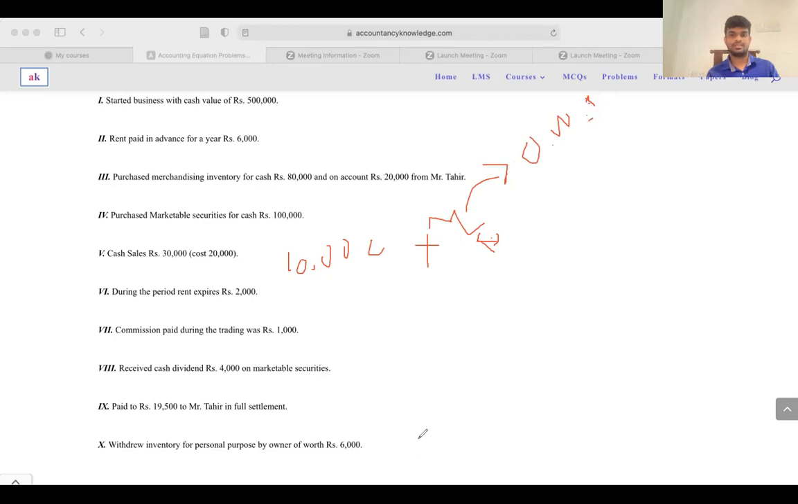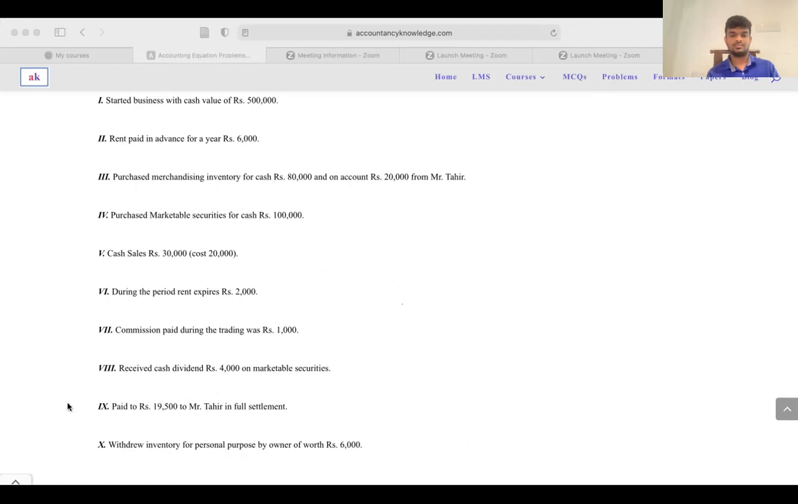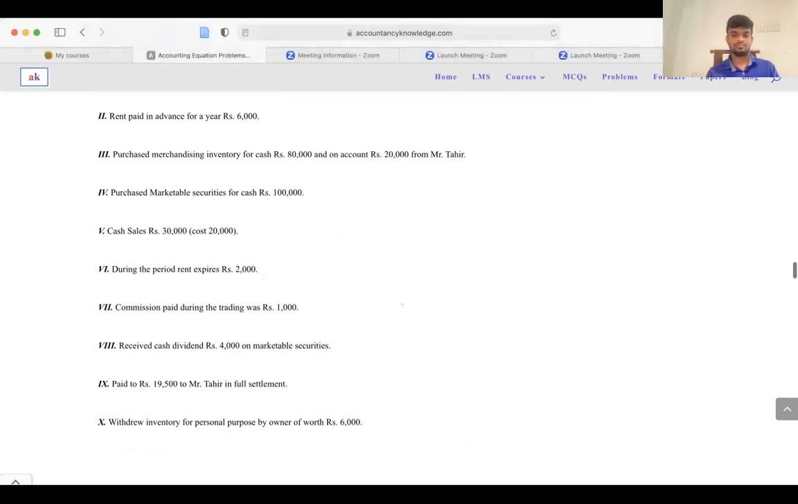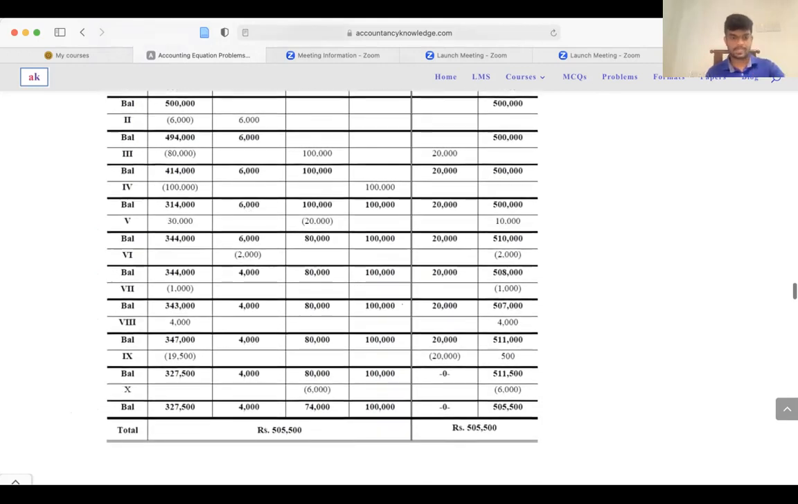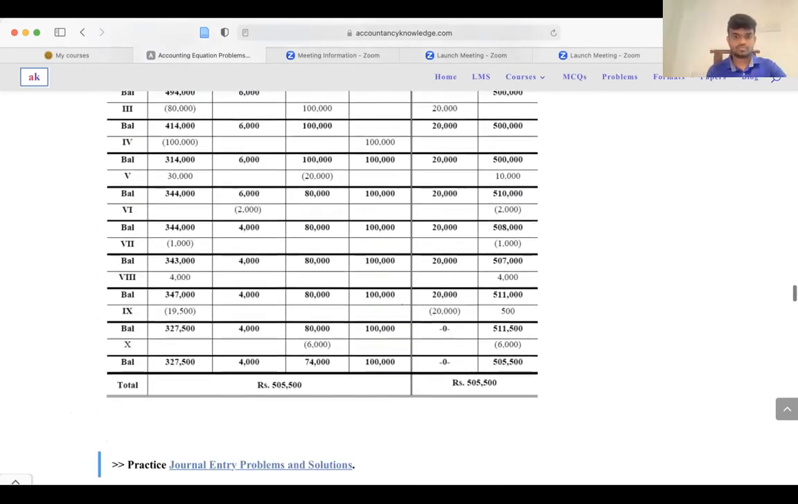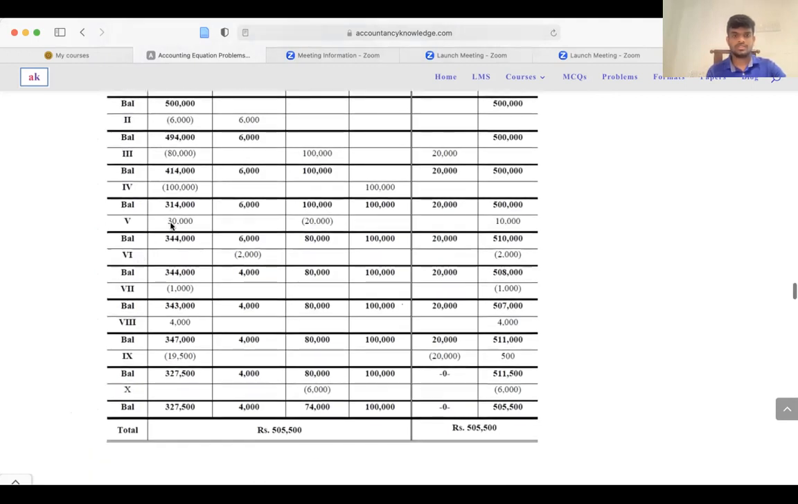Let's see how it happened. 20,000 is reduced from the inventory, and 30,000 is added to the cash, and the balance of 10,000 you need to take to the equity.